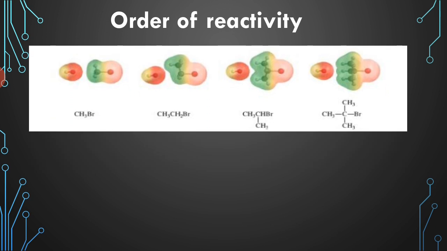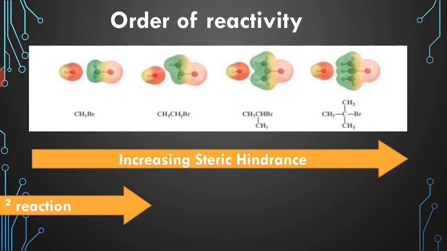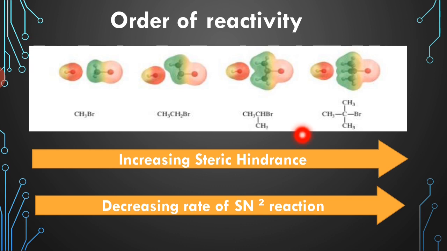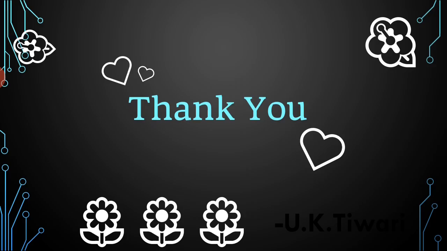Next, order of reactivity. The order of reactivity in the SN2 reaction increases with the decrease in steric hindrance. That is, if the steric hindrance increases, then the rate of the SN2 reaction decreases. Why? Because, taking CH3Br, methyl bromide, as an example, as the number of methyl groups increases, there will be an increase in the steric hindrance at the carbon atom, and hence the rate of the SN2 reaction will decrease. So okay, understood? Thank you.